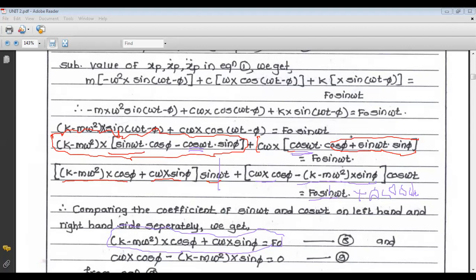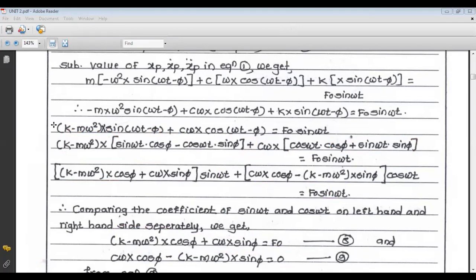And if we compare the cos omega t terms, we get c omega x cos phi minus (k minus m omega square) x sin phi is equal to 0, because this term is 0 on the right hand side. So these are equation number 8 and 9.